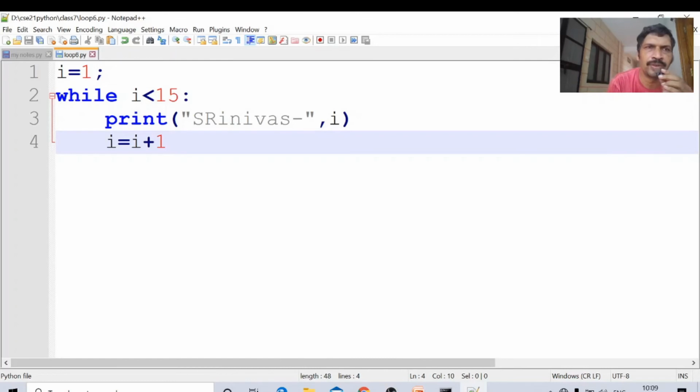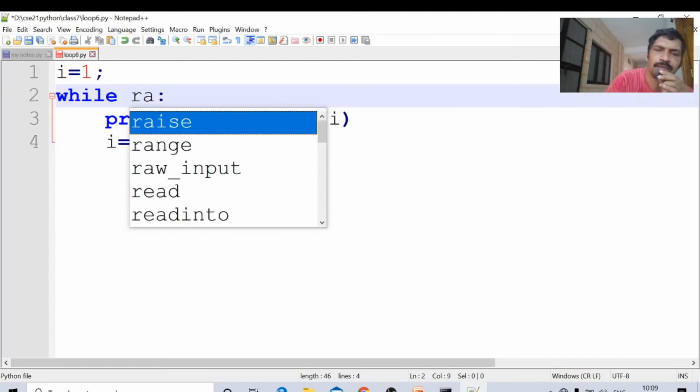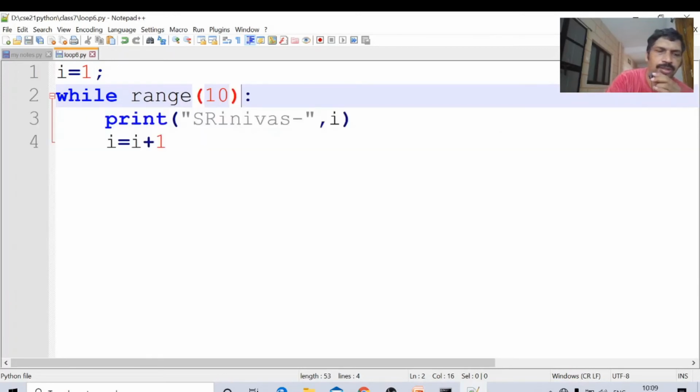Okay, while, equal to while condition. Here the range function will not work. If we write range, some error will come. Range of 10 will not work here. Control S, Alt Tab,